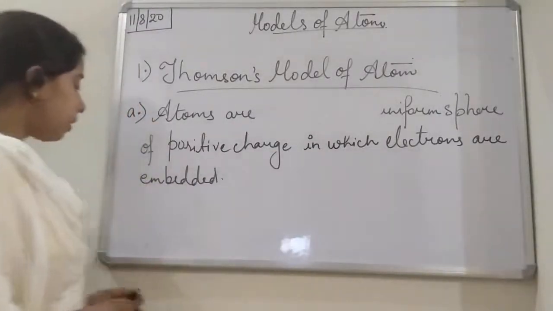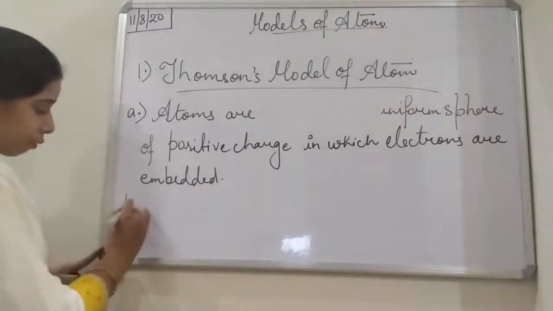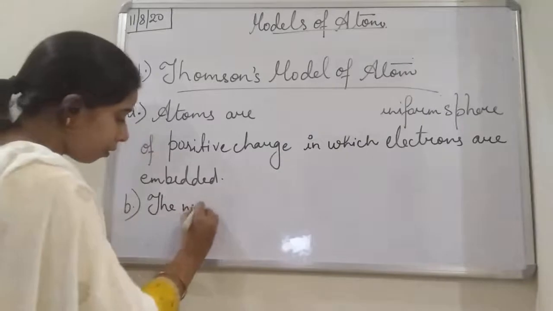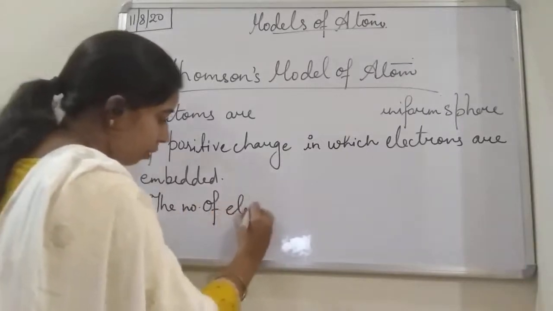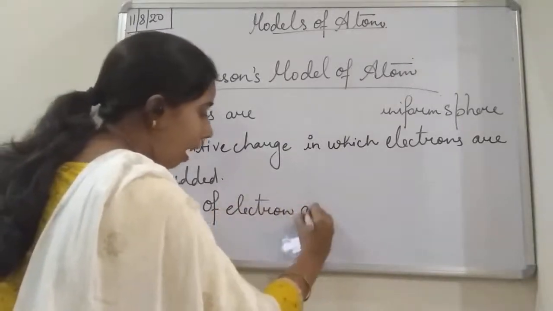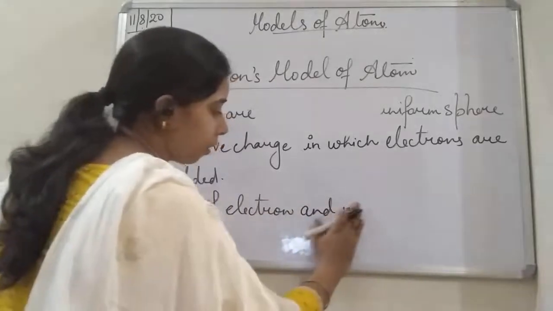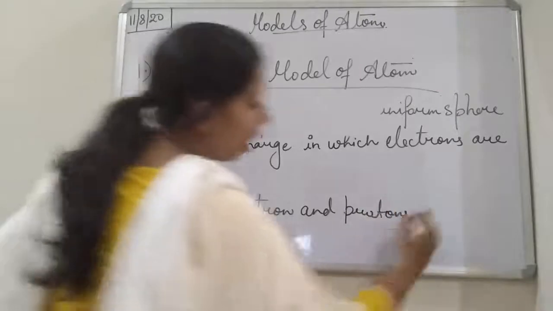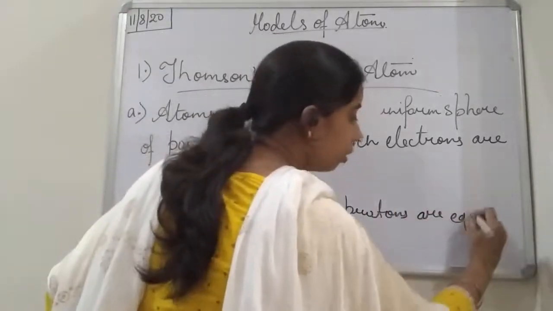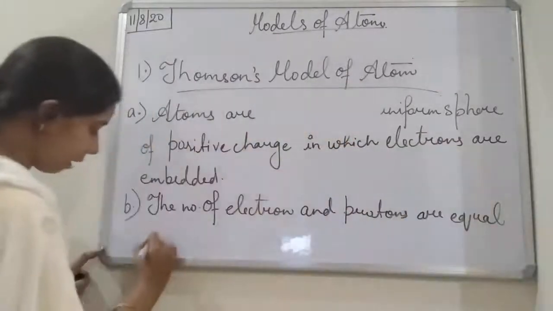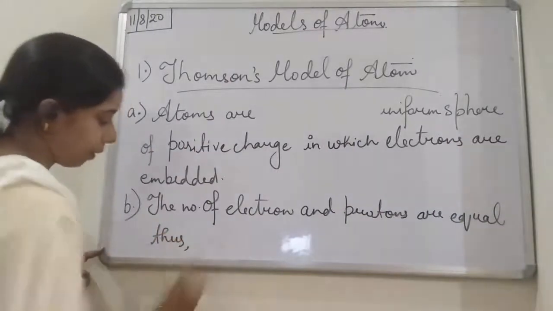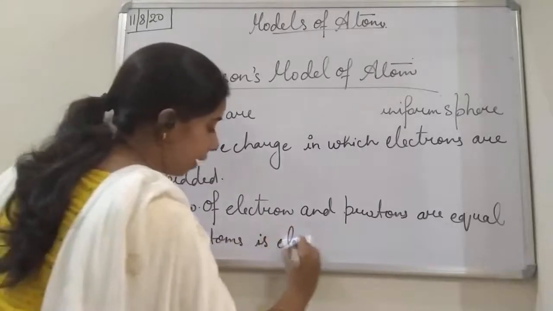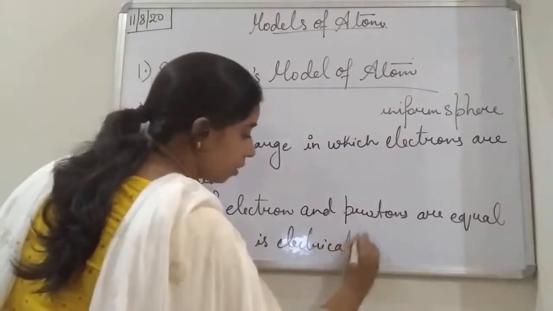Okay. Then the second postulate explained by Thomson is that the number of electrons and protons are equal. Thus, the atom is electrically neutral.